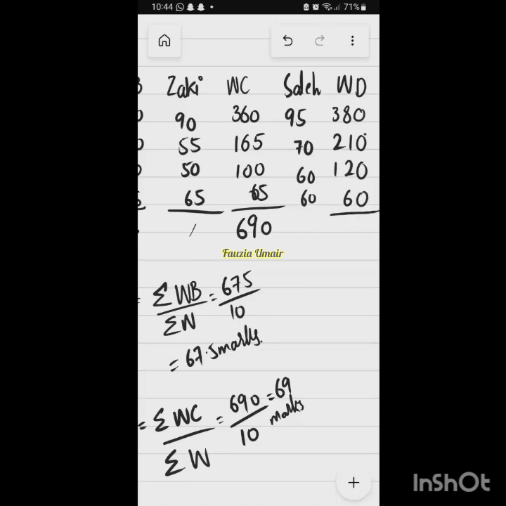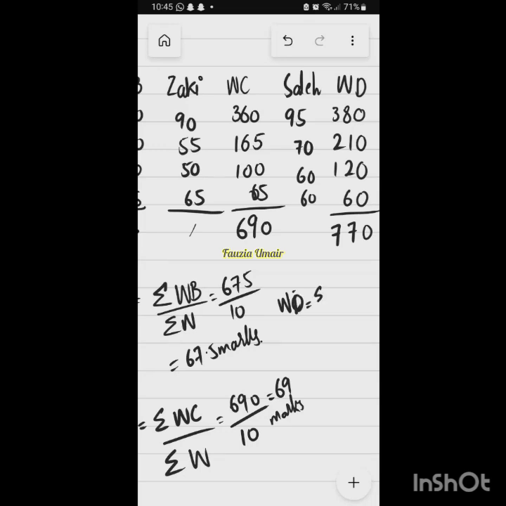So now the total is 770. 770. So the total is 770, and if we calculate WD, it is basically the mean of student D.